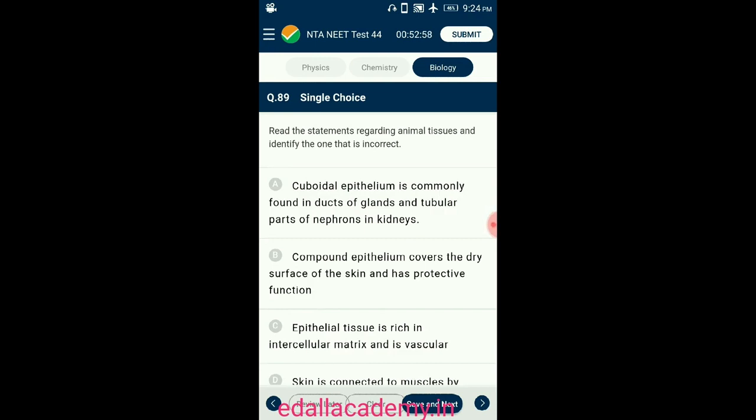Question number 89. Read the statements regarding animal tissues and identify the one that is incorrect. Epithelial tissues are found lining different tissues and organs of the body. The cell arrangement in the epithelial tissue is very compact, and it is generally avascular. The intercellular matrix is next to nil, and as a result, the tissue cells have one free surface for contact. So the answer for this question is option C. Epithelial tissue is rich in intercellular matrix and is vascular, which is incorrect.